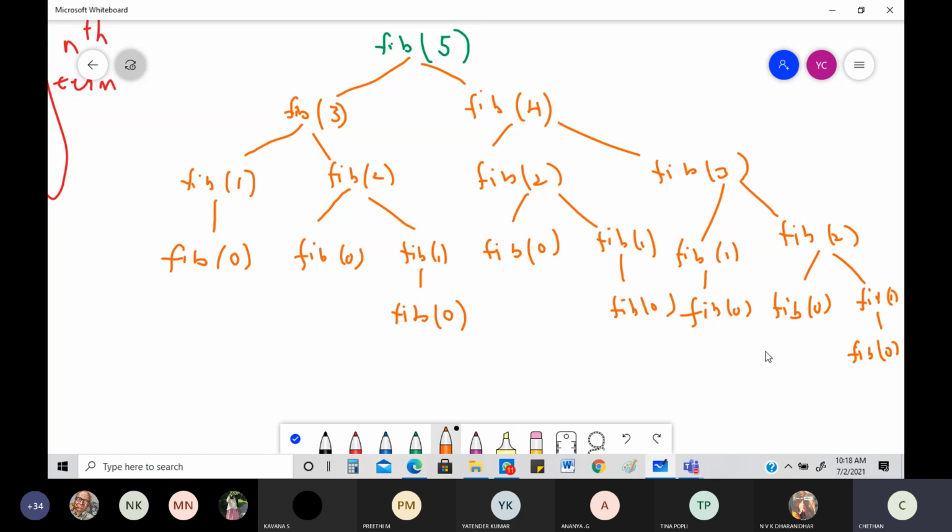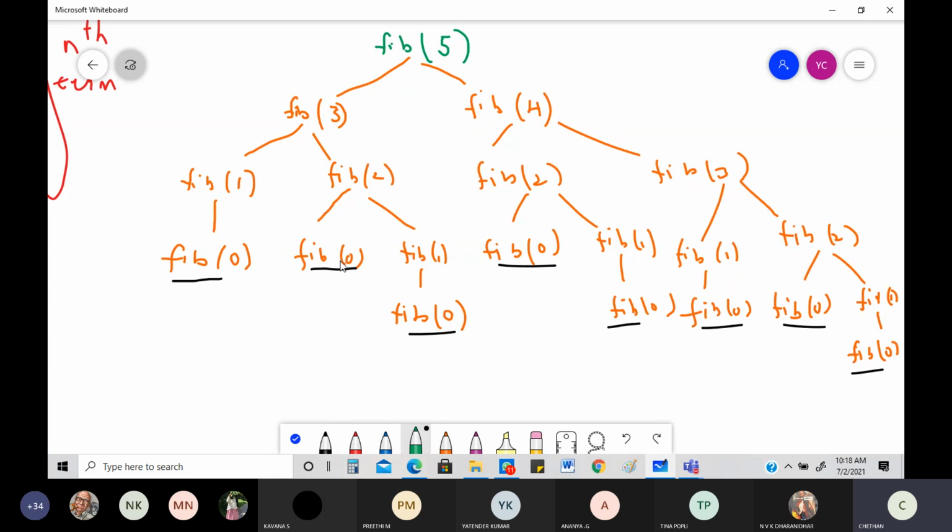Now if you figure out all these things, you can easily understand one important part here. You can see very clearly, we are repeatedly figuring out the values of fib of 0 in many places. Where all do we have fib of 0, see? In so many places we are figuring out fib of 0. We got 1, 2, 3, 4, 5, 6, 7, 8.